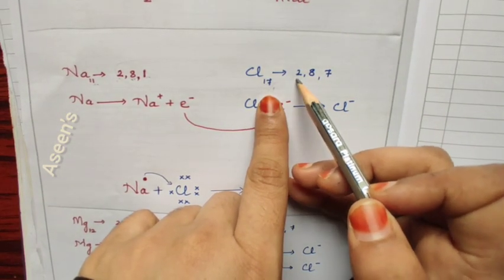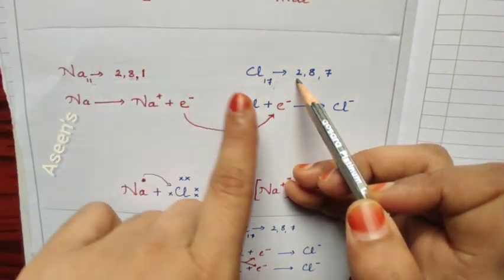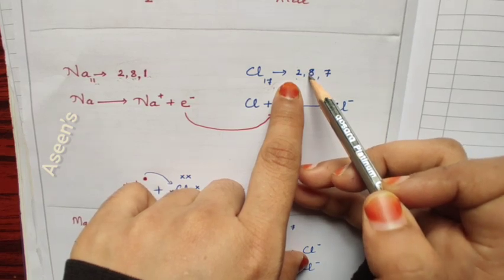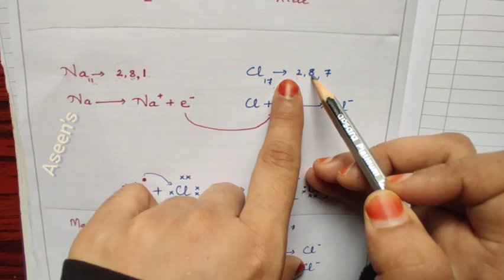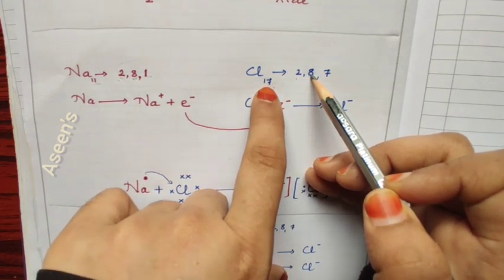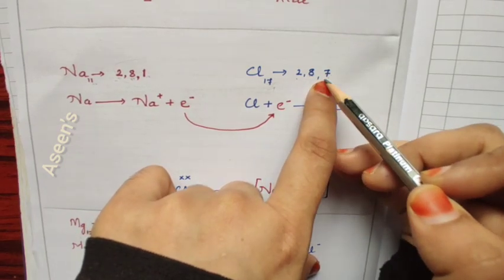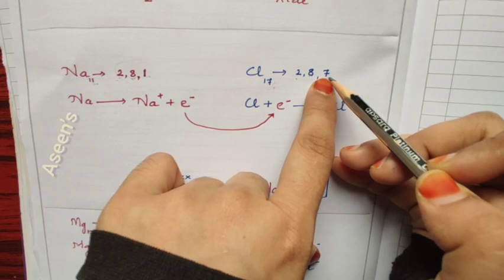First shell has the capacity to hold only 2 electrons. Second shell has the capacity to hold 8. So 2, 8, that is 10, and among 17, 7 remains. Since only 7 are remaining, the last shell will have 7.